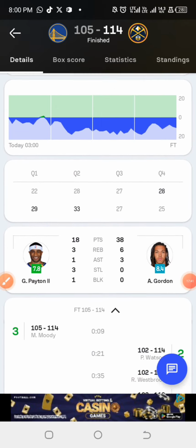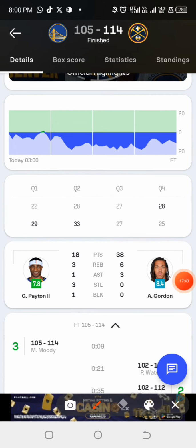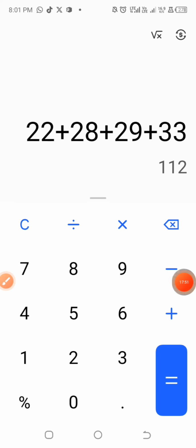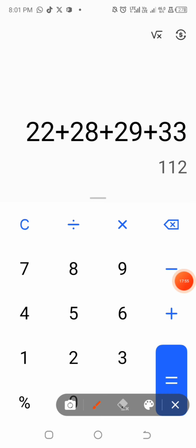Alright, so this is the first half of the game. This is how the game ended up. So we have 22, we have 28, we have 29 and 33. So adding all these four figures together, we are able to get what? 112.